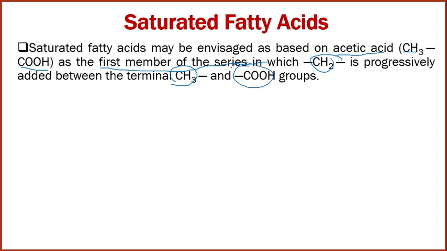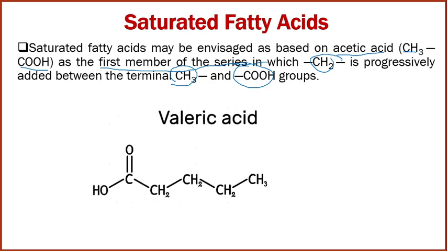In saturated fatty acids, the first member is acetic acid. You have to remember that in the rest of the fatty acids, a methylene group is progressively added. Let us understand this with valeric acid. Valeric acid contains 5 carbons and is also called pentanoic acid. So 1, 2, 3, 4, and 5.